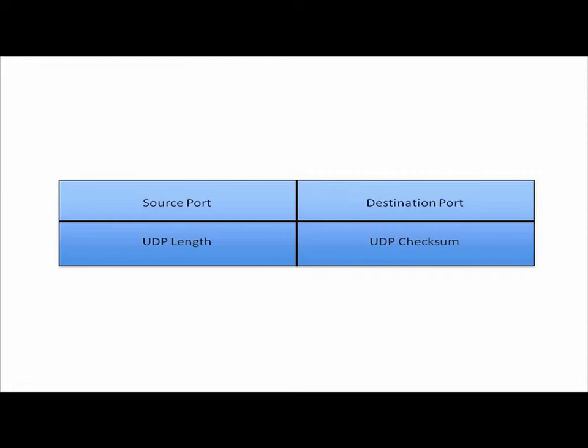Why would we ever want to use this? Because we're lacking acknowledgments. We're lacking any assurance that our traffic got there. Well, this is the reason, guys. It's low overhead. This is a beautiful solution for something like voice over IP. If I'm sending voice traffic encapsulated inside of an IP packet, I would much rather have a smaller header at layer 4. You see, my payload of my voice packet, depending on how I'm encoding it, it might be 20 bytes. Only 20 bytes of payload.